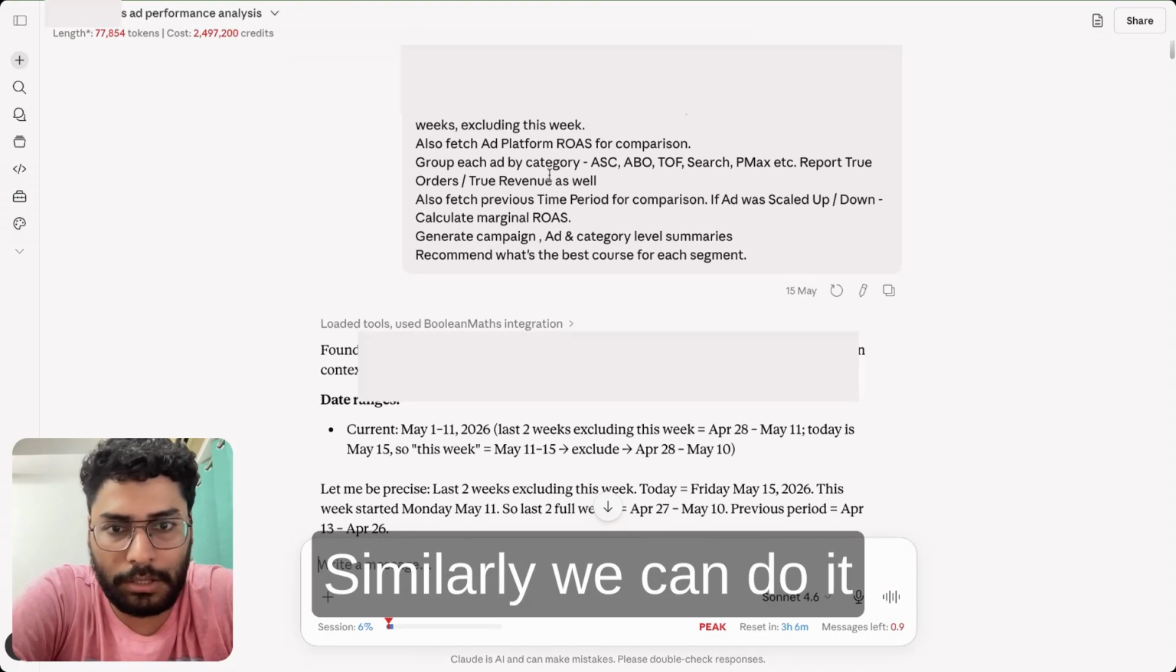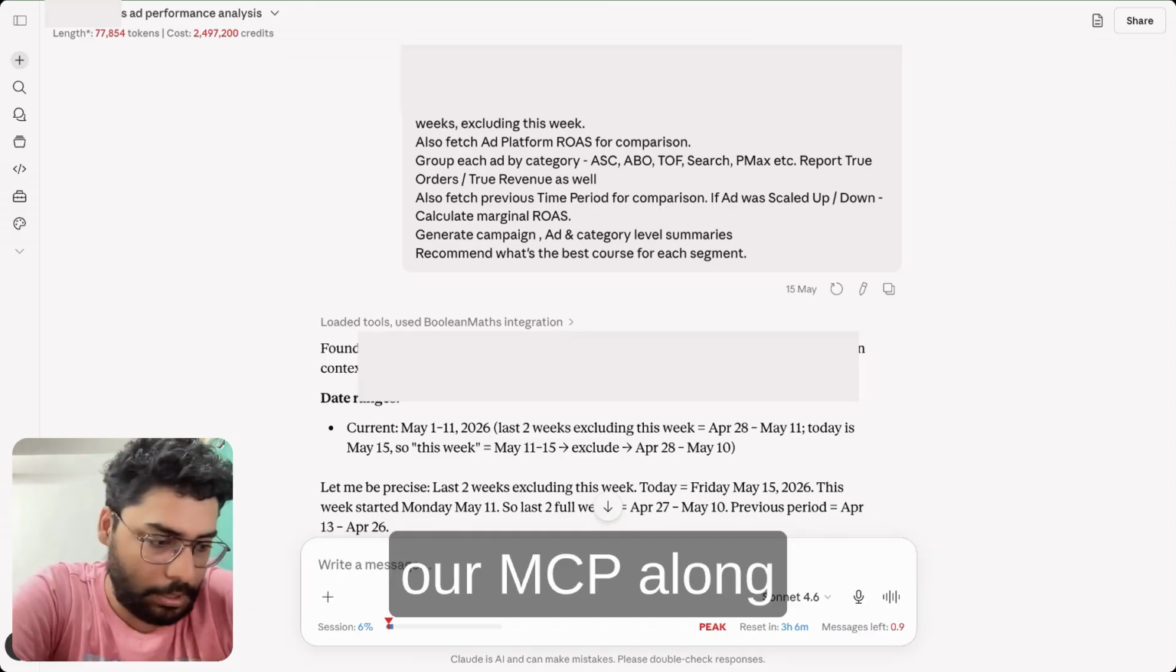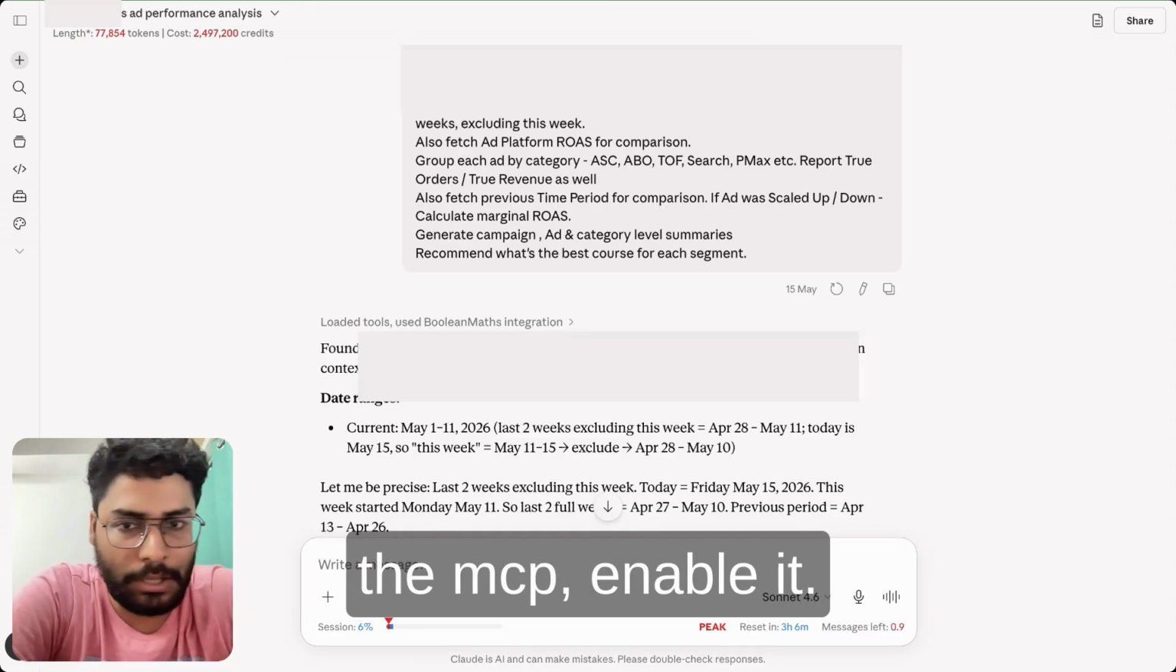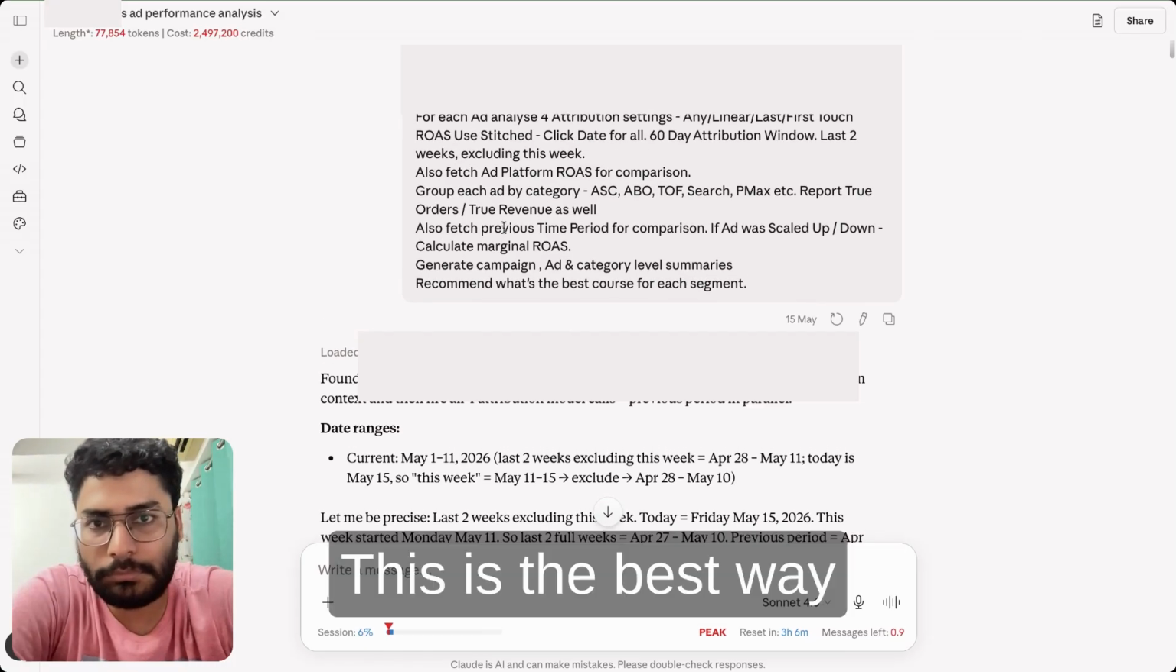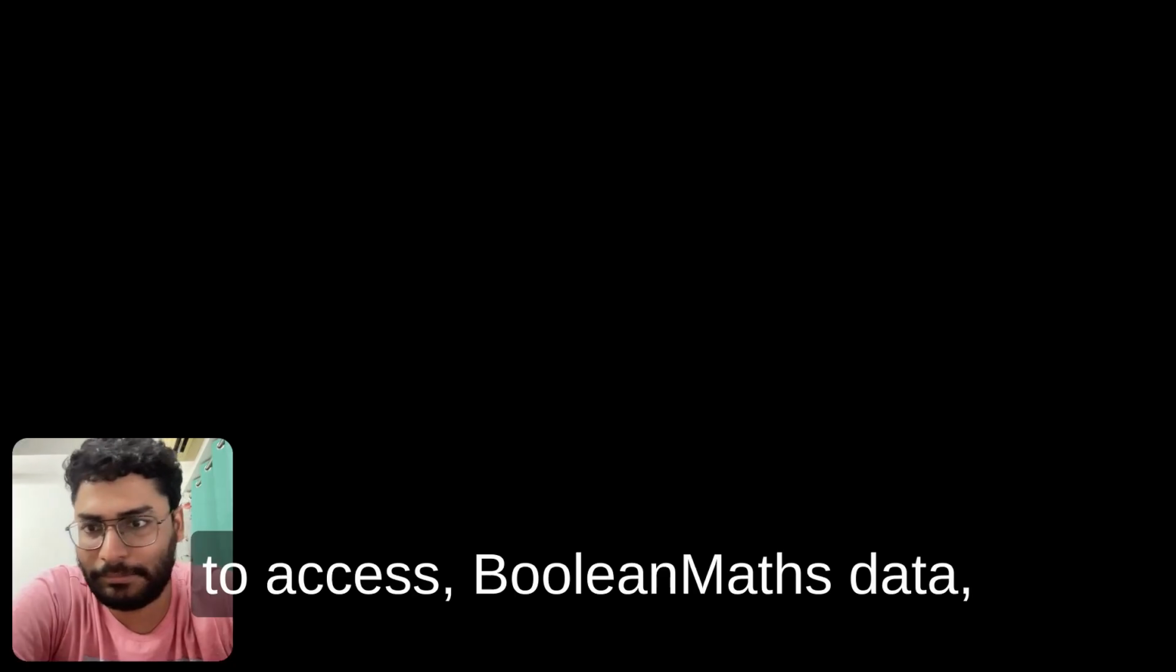Similarly, we can do it. Basically, you can run any complicated query because our MCP, along with the tools supporting that MCP, enable it. This is the best way to access BooleanMaths data, by far.